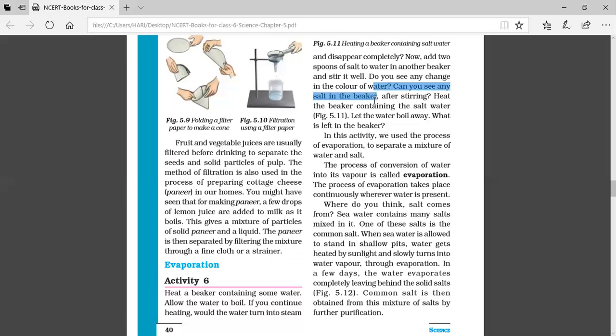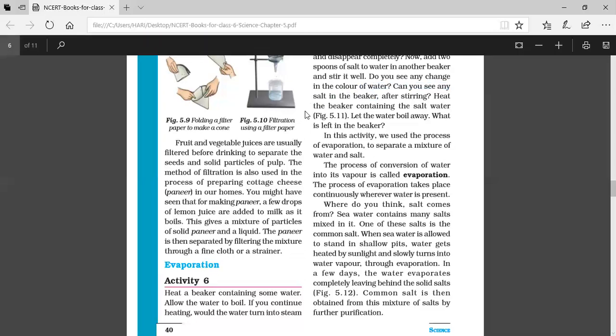What happens when water is heated? It starts boiling. And also you can see the steam coming out. Steam will be coming out of the vessel and it will mix with the air and disappear. And after some time, there will not be any water left in the vessel. All the water will be evaporated. And you can see some white powder-like substance in the vessel. What is that? That is the salt particles.